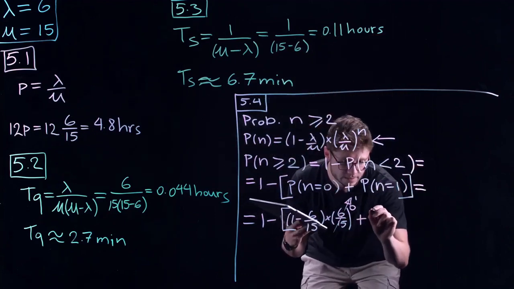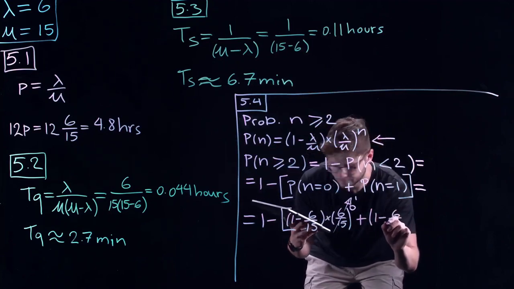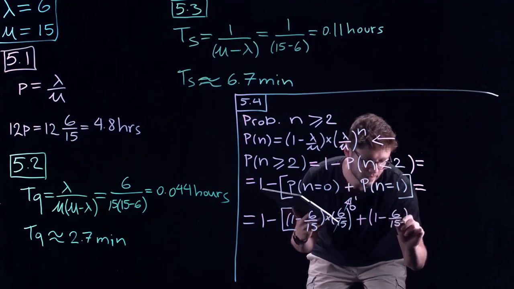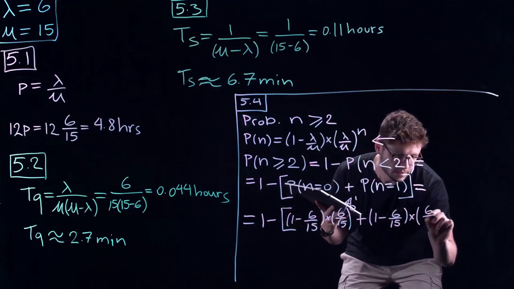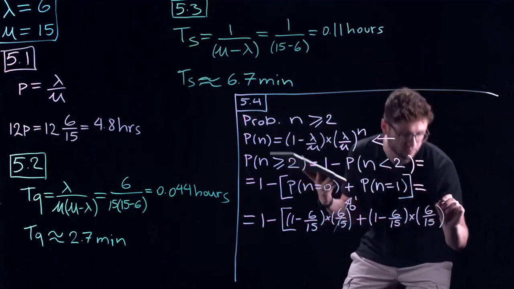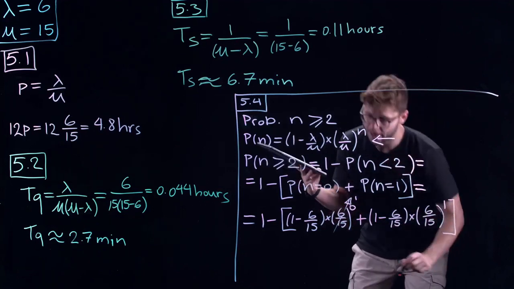And now we have to do the exact same thing, this time for 1. So 1 minus 6 over 15. Once again, everything stays the same for this part. Then it's 6 over 15, and now n, in this case, equals 1. And we close off our big brackets.